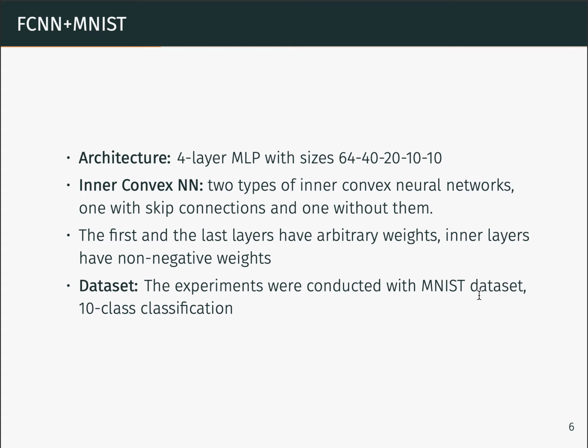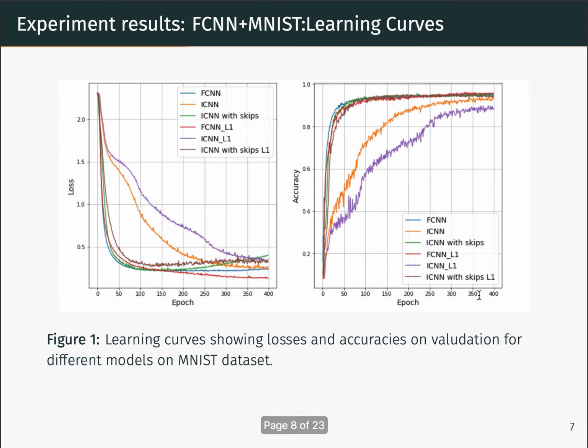We considered both types of inner convex neural networks with skip connections and without them. The architecture with skip connections showed better performance, however, it is more complicated and doesn't solve the main problem of this work, sparsity. As you can see, the inner convexity ended up with loss of accuracy. However, we were able to achieve 59% of sparsity.